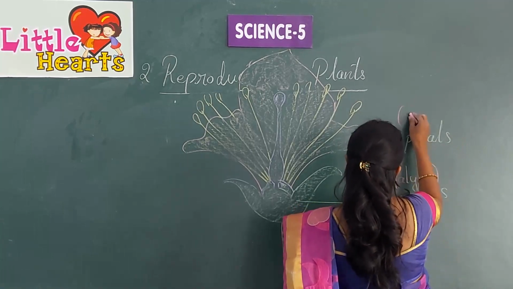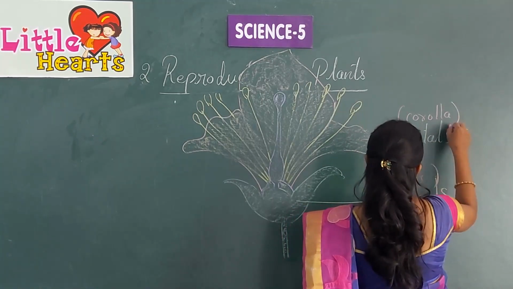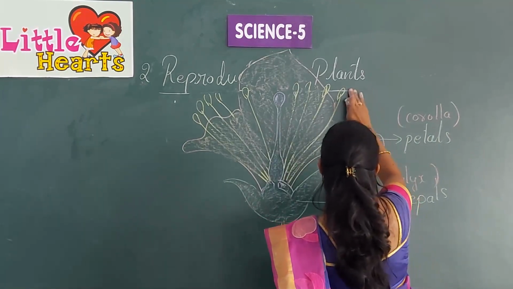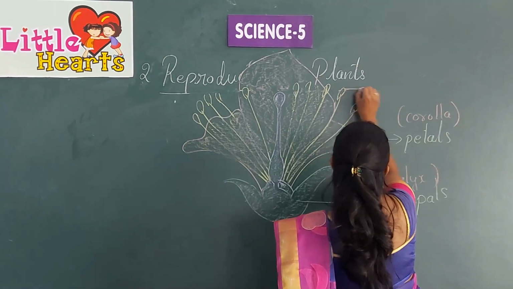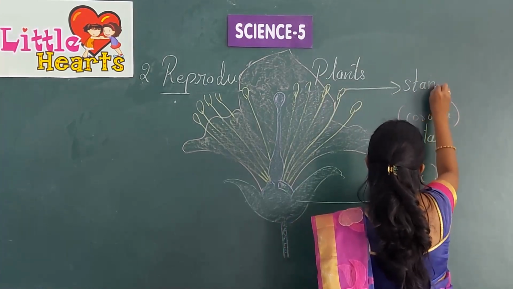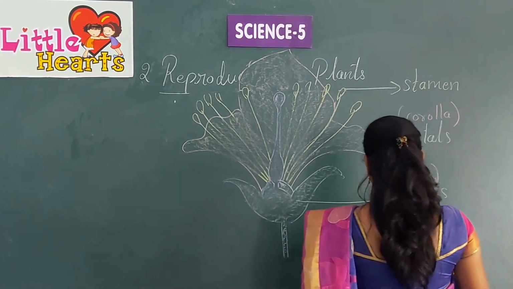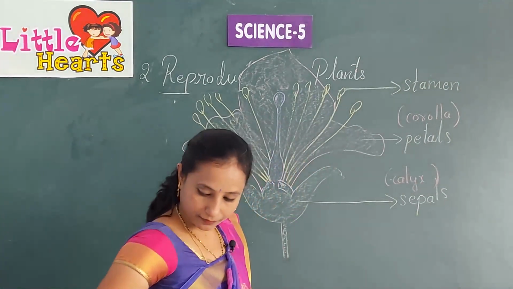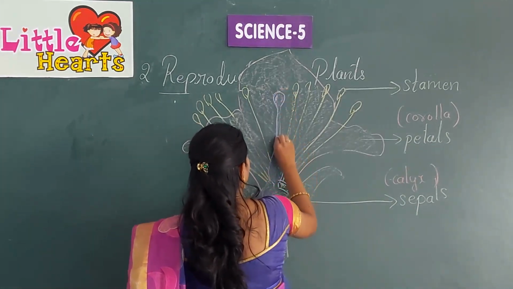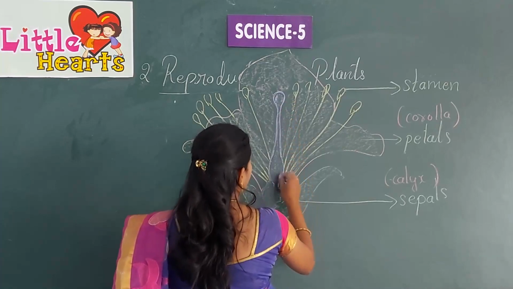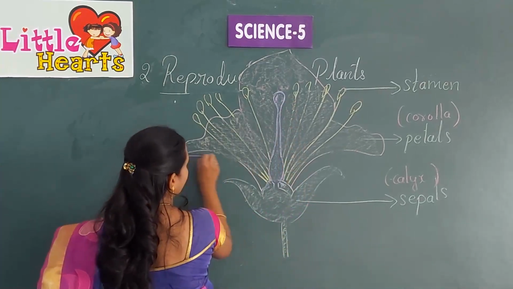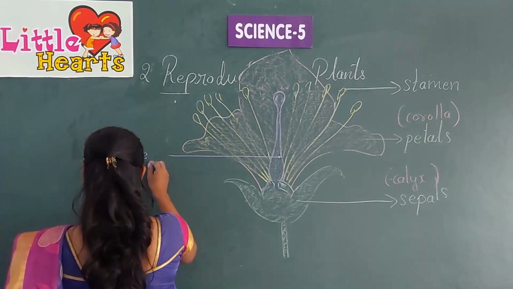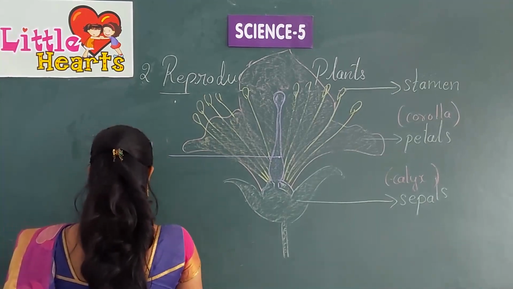Calyx, corolla. These are called corolla, and this is stamen. These are stamen. And this is carpel, the center part. The center part is known as carpel. We'll write this side.